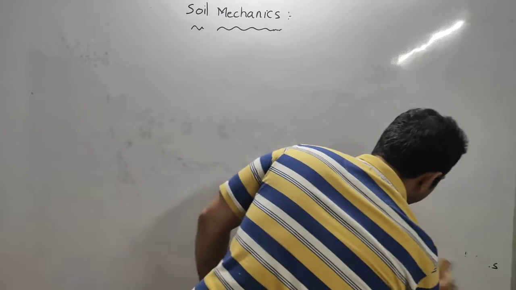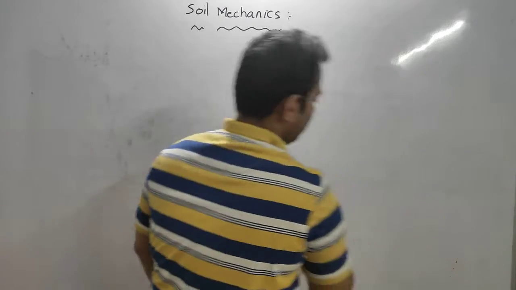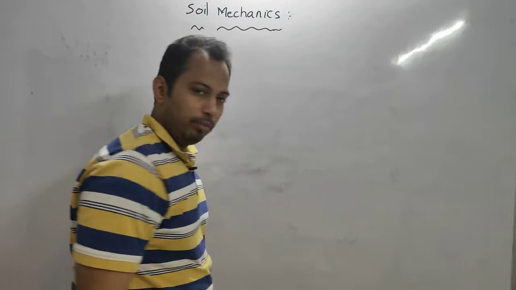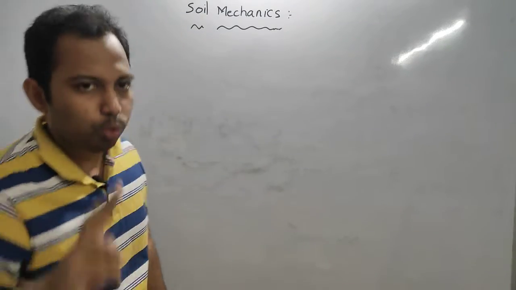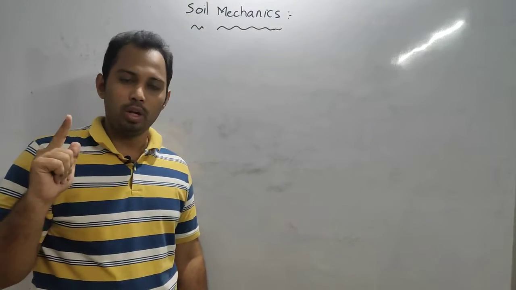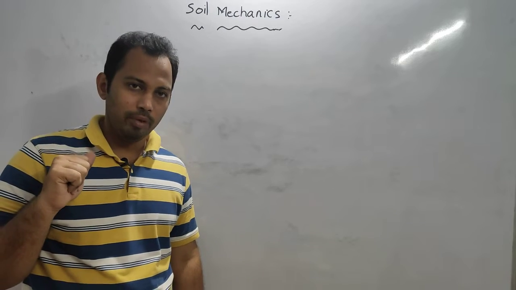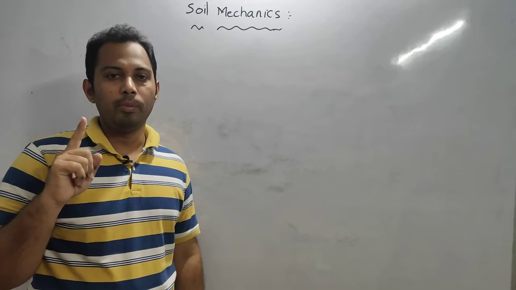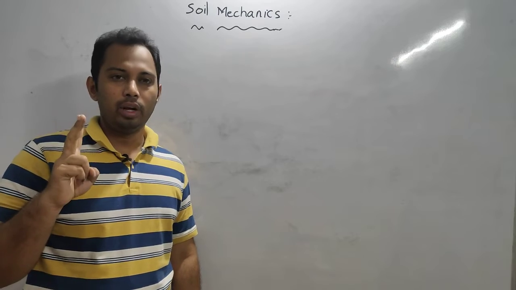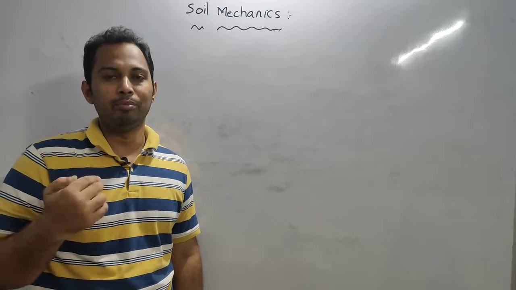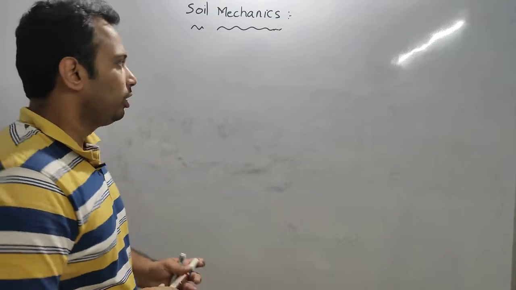See, bentonite is a chemically weathered soil. Montmorillonite is present in two soils. One is black cotton soil, the other one is bentonite soil. Black cotton soil is formed out of physical weathering. Bentonite soil is formed out of chemical decomposition, chemical weathering.